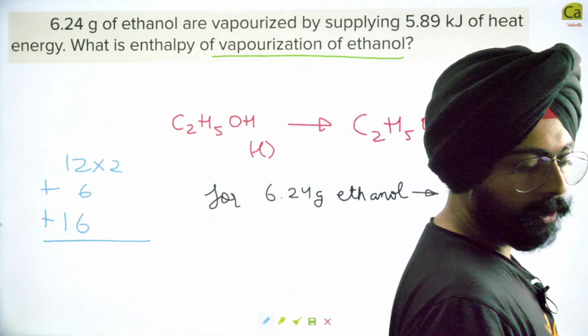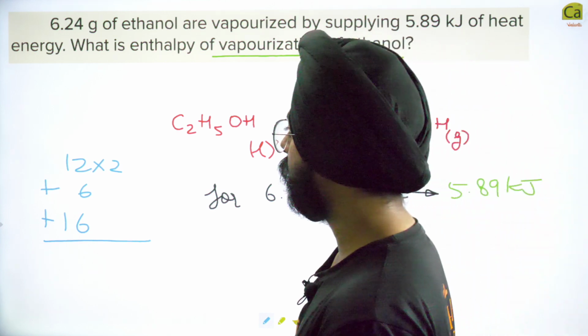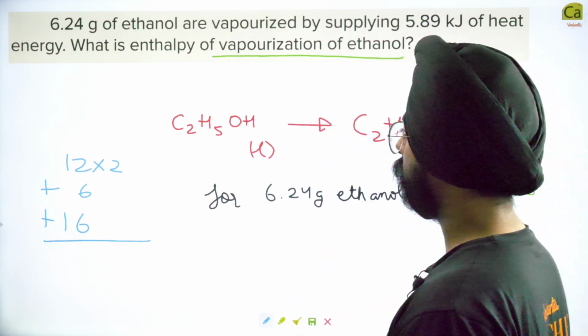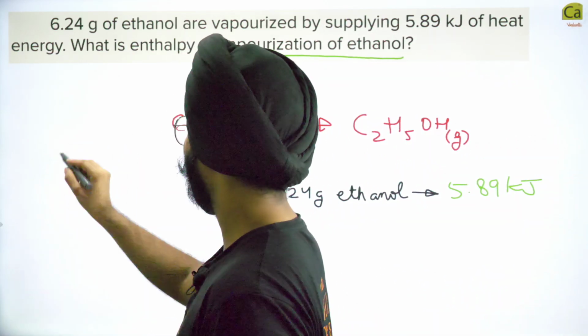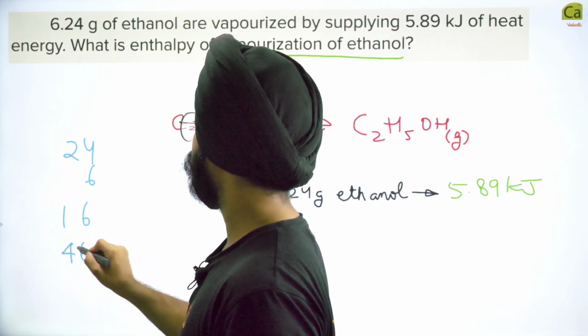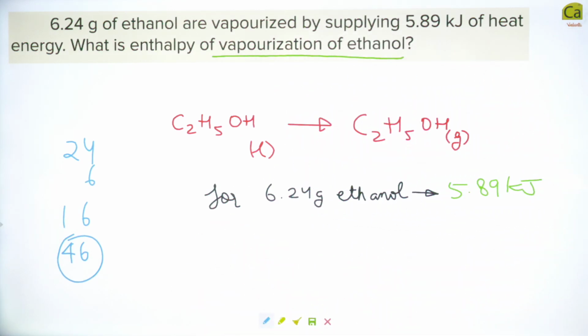C2H5OH, what is the weight of ethanol? 24 plus 6 plus 16. Everyone knows this. 24 plus 6 is 30, plus 16 is 46. That's the weight of ethanol as far as I remember.